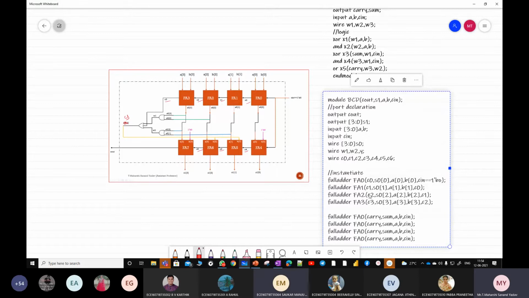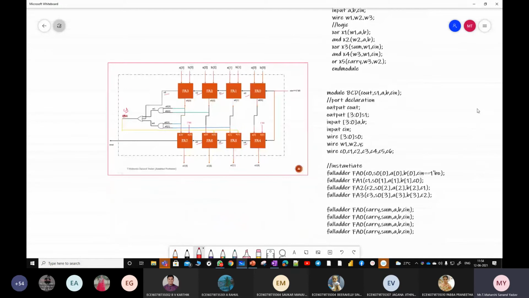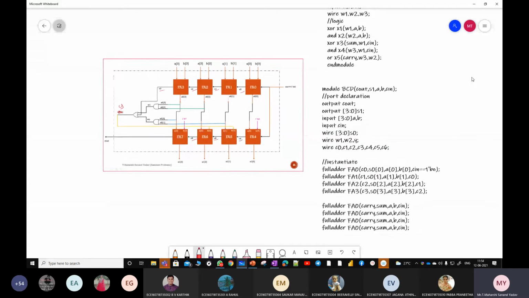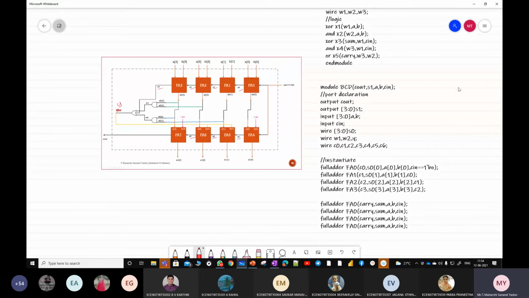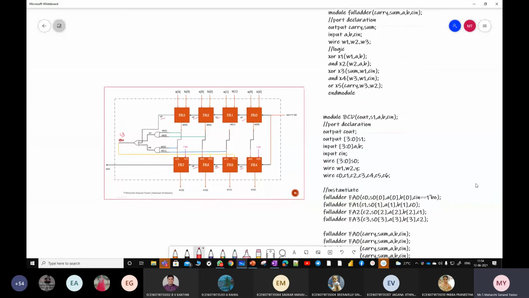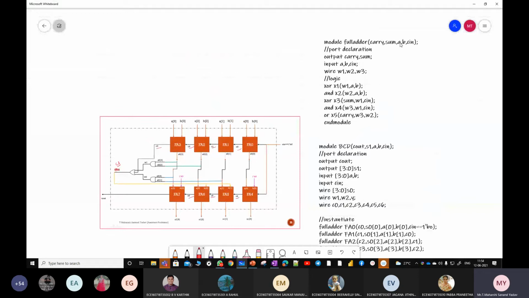Everyone is doing this particular mistake. They are declaring something here in the main module and calling it by using some different style. So that's the reason you are getting errors. Follow the same syntax. If you are starting with carry, here also go with carry. If in the full adder you are going for sum, then here also write sum first, followed by carry. Simple thing is you have to follow this particular port list as it is without any modifications.